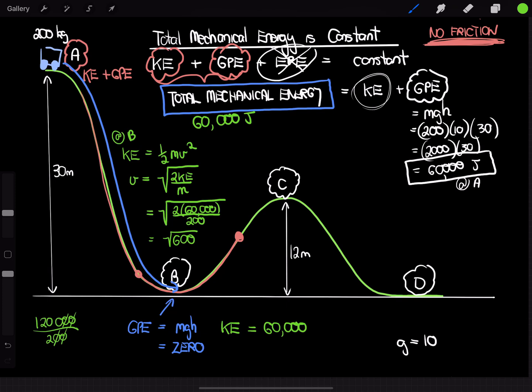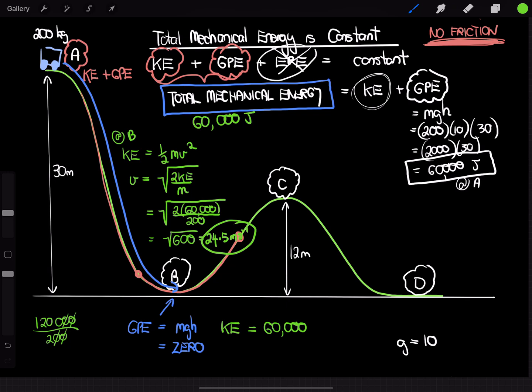And if we work that out, that's going to be 24 point, actually I'm just rounding up, 24.5 meters per second. So guess what? We now know that the velocity of the trolley at the bottom of the track at B is going to be 24.5 meters per second.